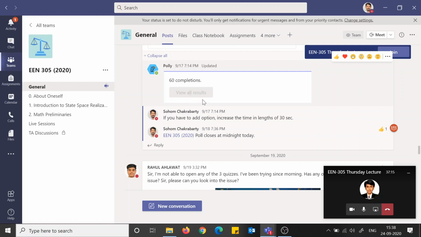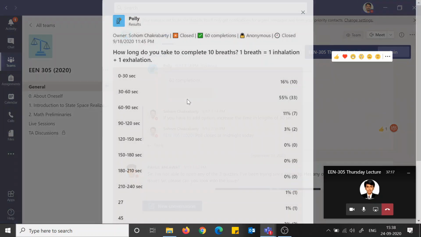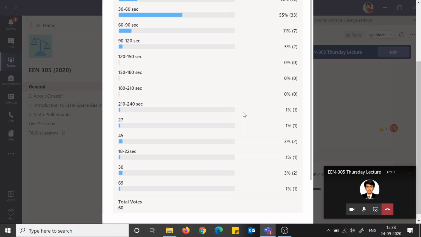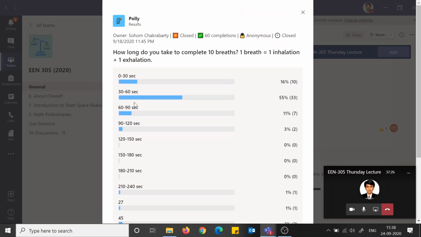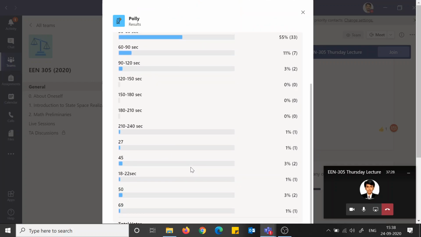We had 60 entries in the poll, and you can see the result. Many people have given their own numbers, but these were within the ranges, so you should have put your numbers there.